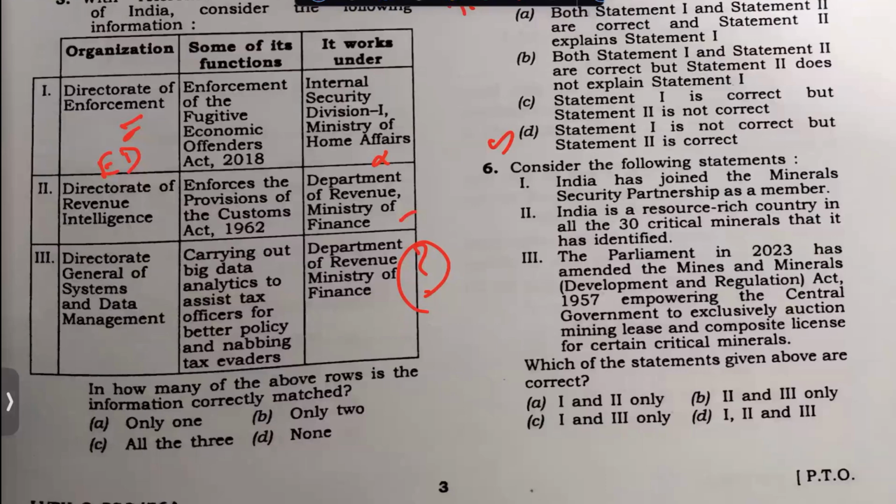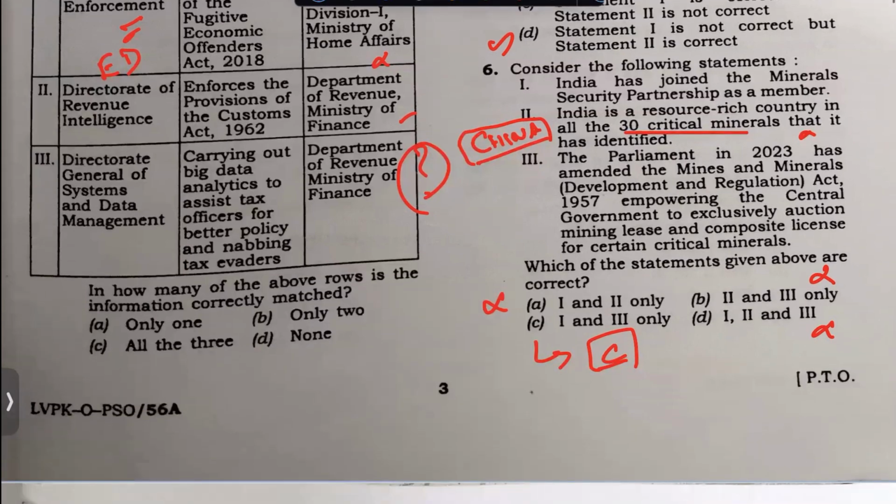You look at it, India has joined mineral security. Okay, India is a resource rich country in all the, no. You see that so many news articles have come. We are being dependent on China for critical minerals. This is not true. Once you remove this, you will get the answer for this question. It's a very simple, straightforward question. The only information you should know is about these critical minerals, India is dependent on China.